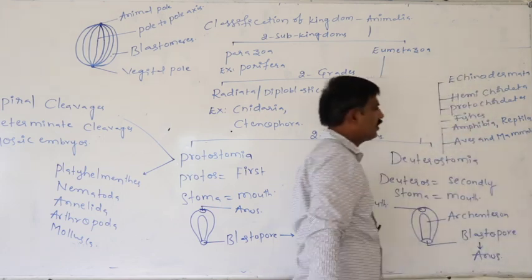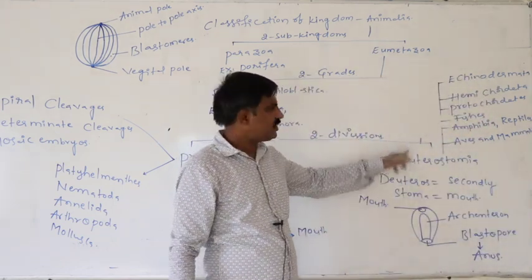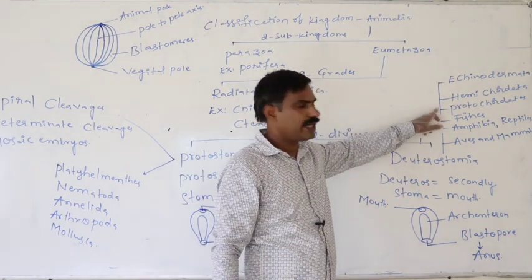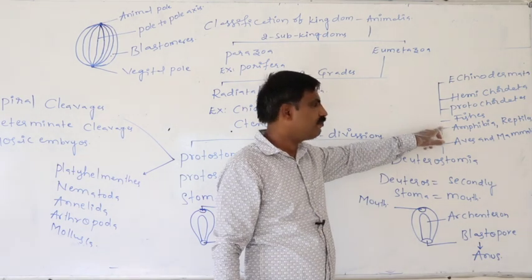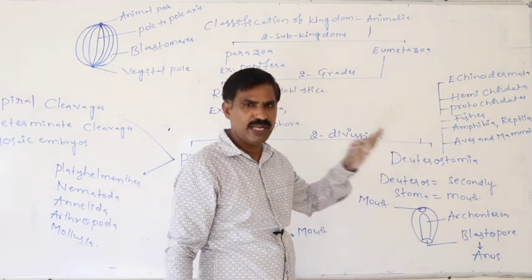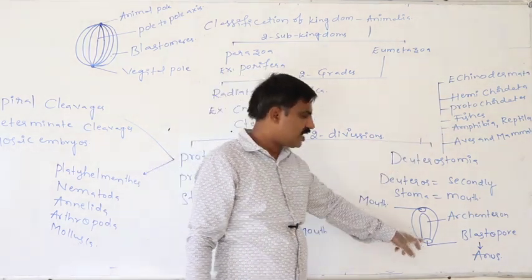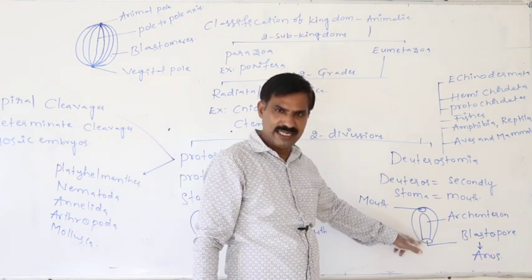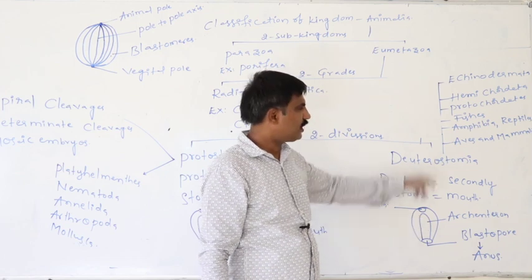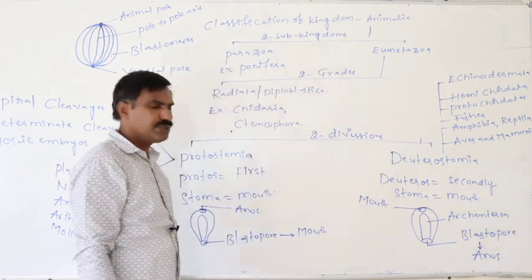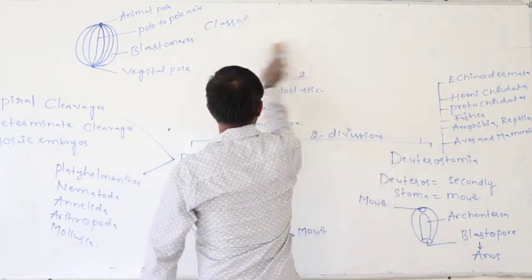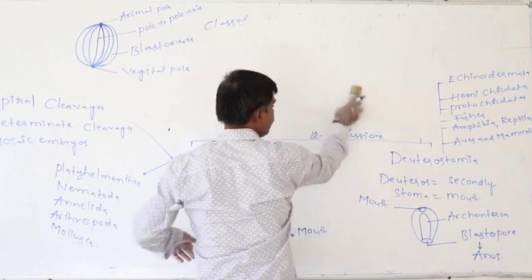So in that way, deuterostomes are nothing but echinodermata, hemichordates, protochordates, fishes, amphibia, reptiles, aves, and mammals. At first the blastopore gets modified into anus, secondly the mouth is formed newly. So that only they are said to be the deuterostomes.